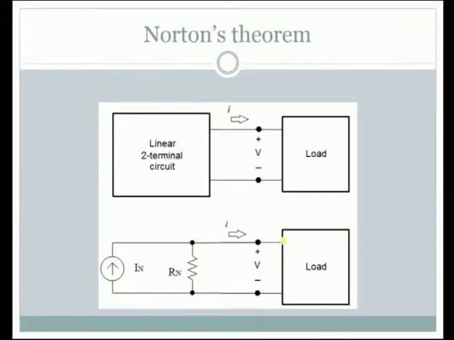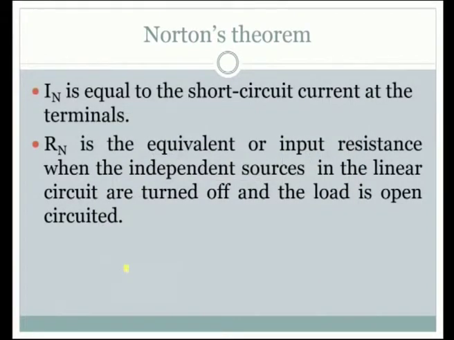Have a look at this circuit. This again tells how the replacing is done. A typical network is replaced with Norton theorem, and how to calculate the IN and Rn. IN is equal to the short circuit current at the terminal. In the case of Thevenin, we have to open circuit the two terminals A and B, we have to keep them open, there should not be any component across them when we calculate the voltage, but here it has to be short circuited, that means connected.